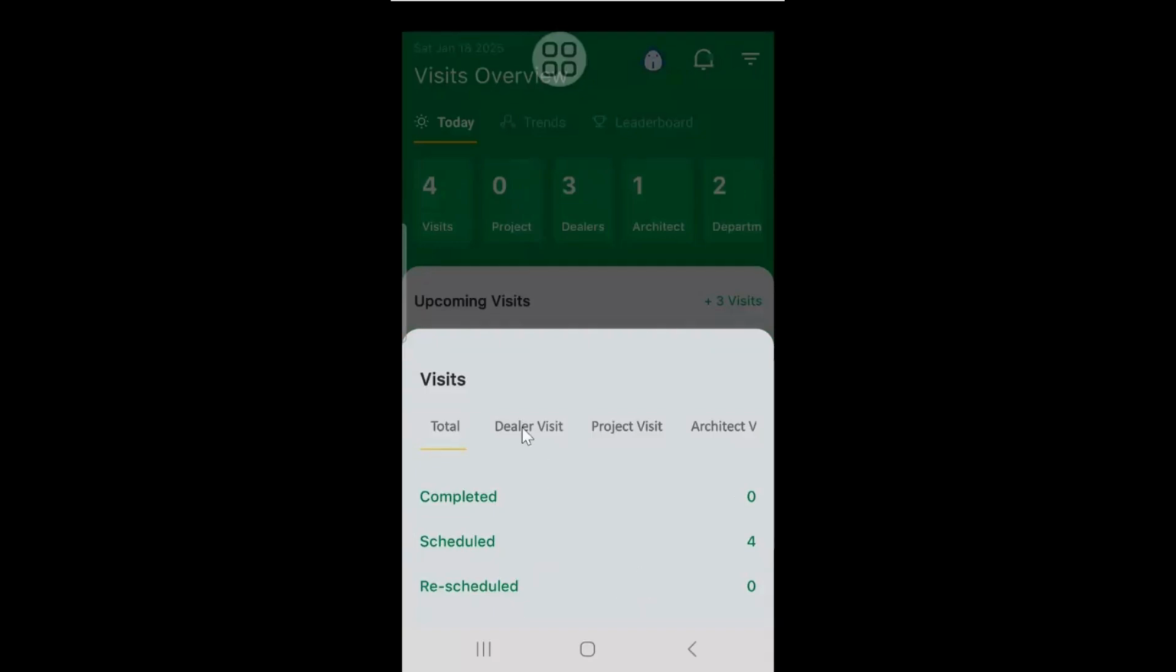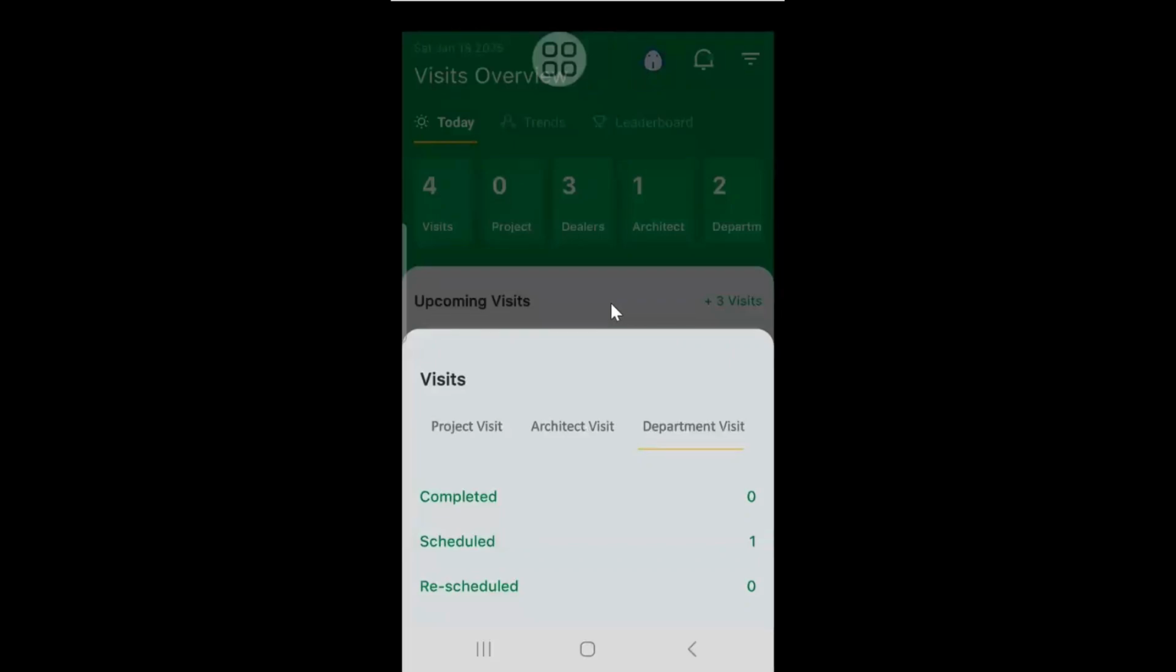Further, if I want to know dealer, project, architect, and department separately, I can click here on dealer. It says I have only one dealer visit scheduled. When I click project, it also shows only one project visit scheduled. The third one, architect, I have scheduled one. Department, when I click department, I have one. So I have scheduled one of each for the day.